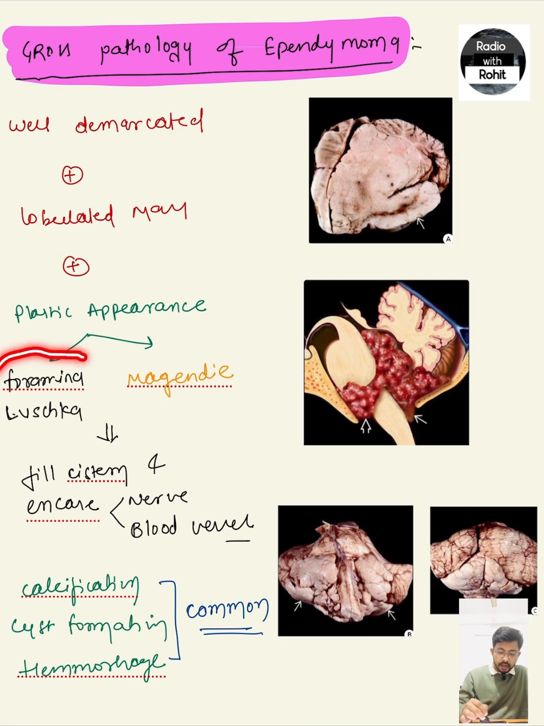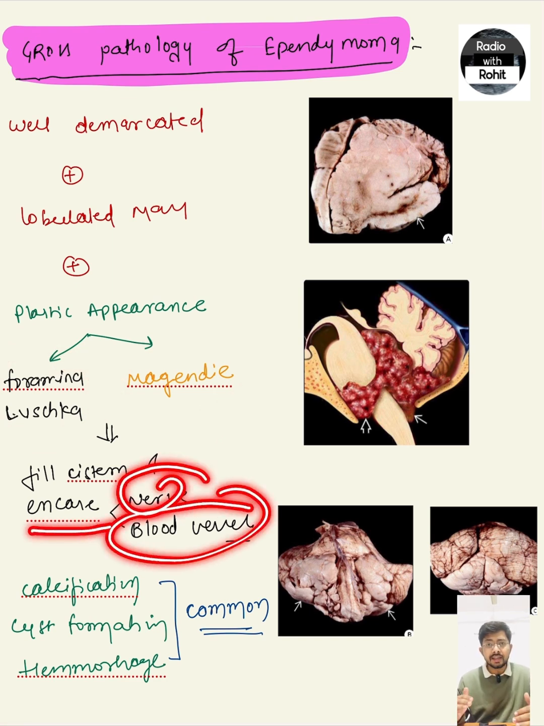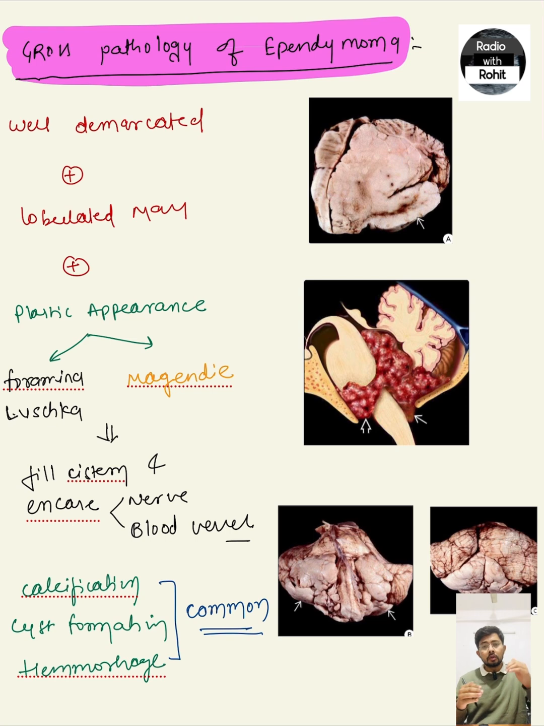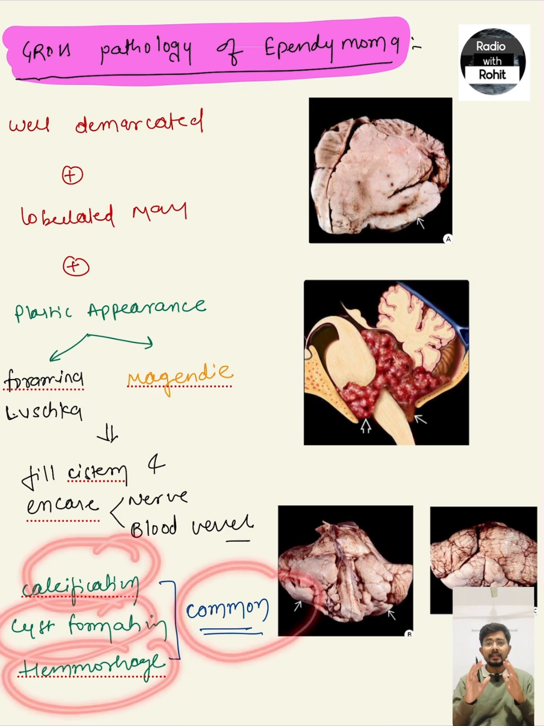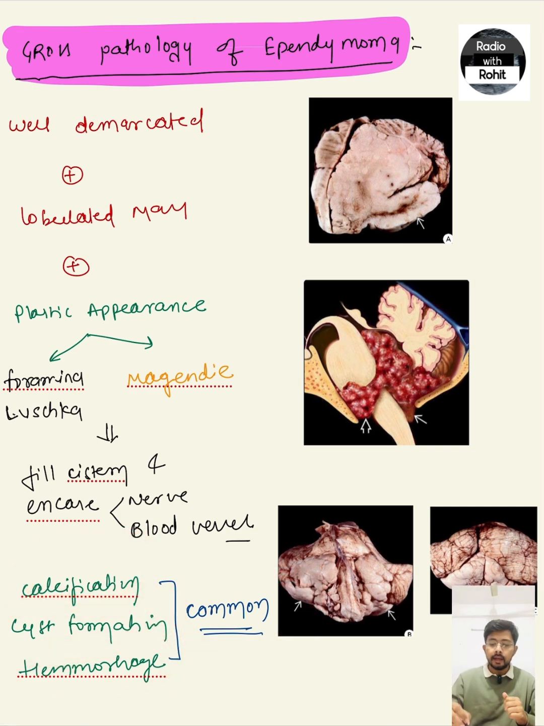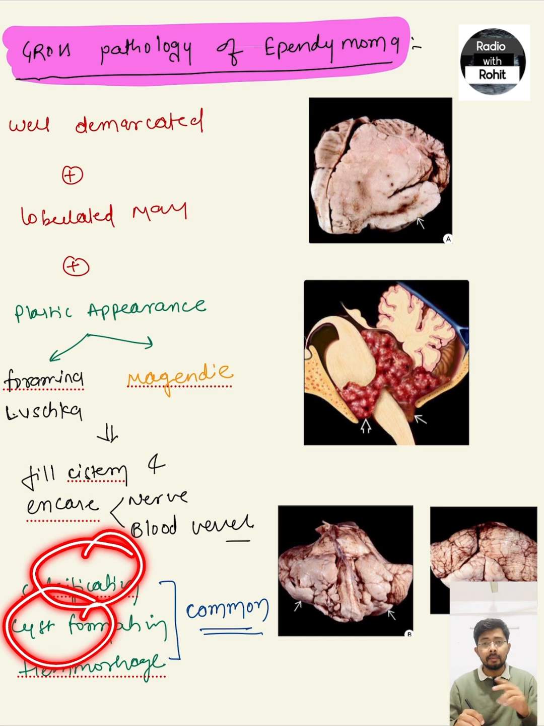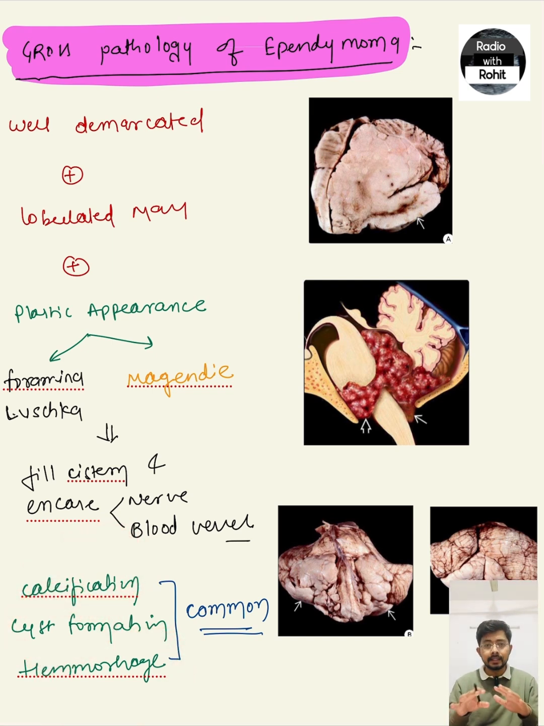It can cross the foramina of Luschka and Magendi, fill the cisterns, and encase the nerves and blood vessels. So it is a type of encasing tumor which can grow through the foramen of Magendie into the cisterna magna and through the foramen of Luschka to the CP angle. Calcification, cyst formation, and hemorrhages are common. Grossly, it is a well-defined lobulated mass lesion present mainly in the infratentorial location, though it could present supratentorially. It behaves with plasticity, like toothpaste, and can go anywhere it gets space.